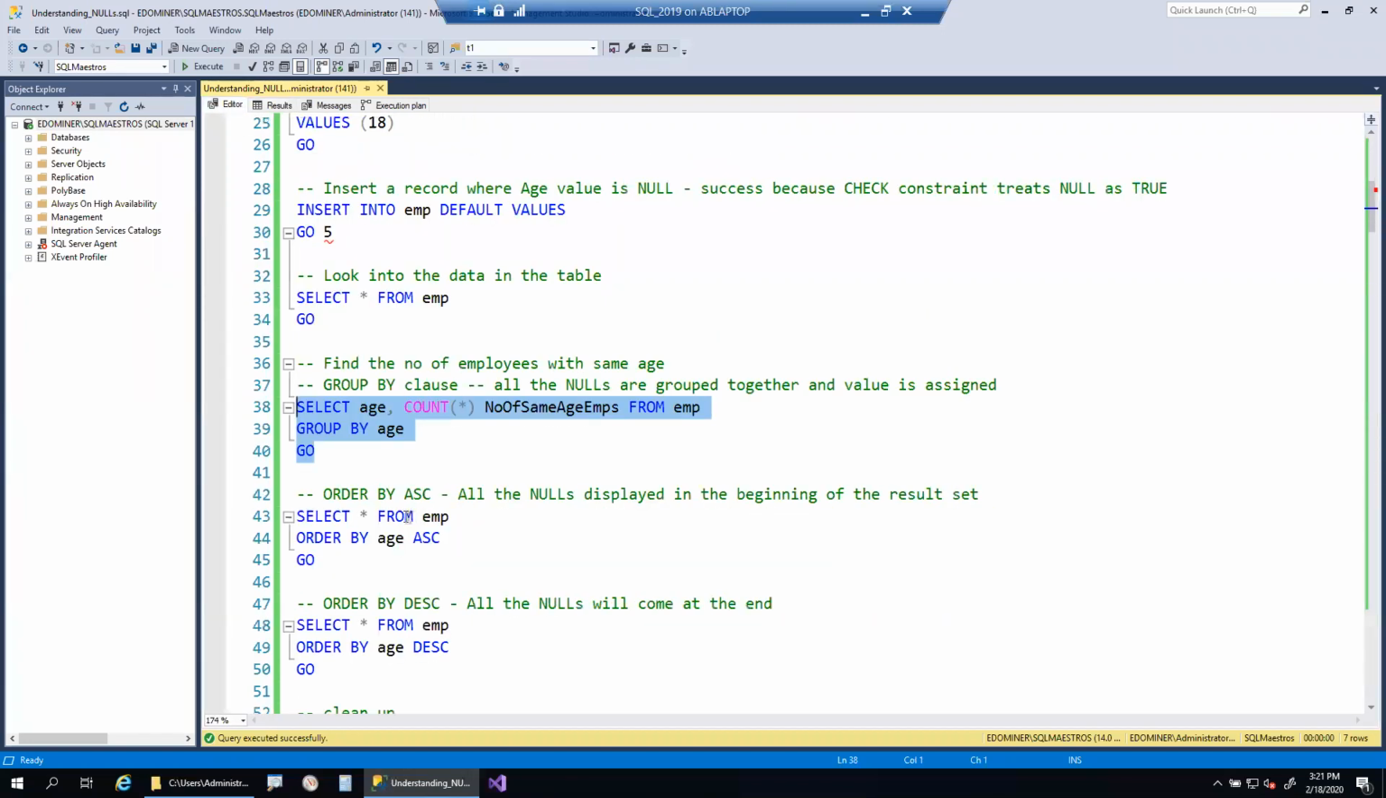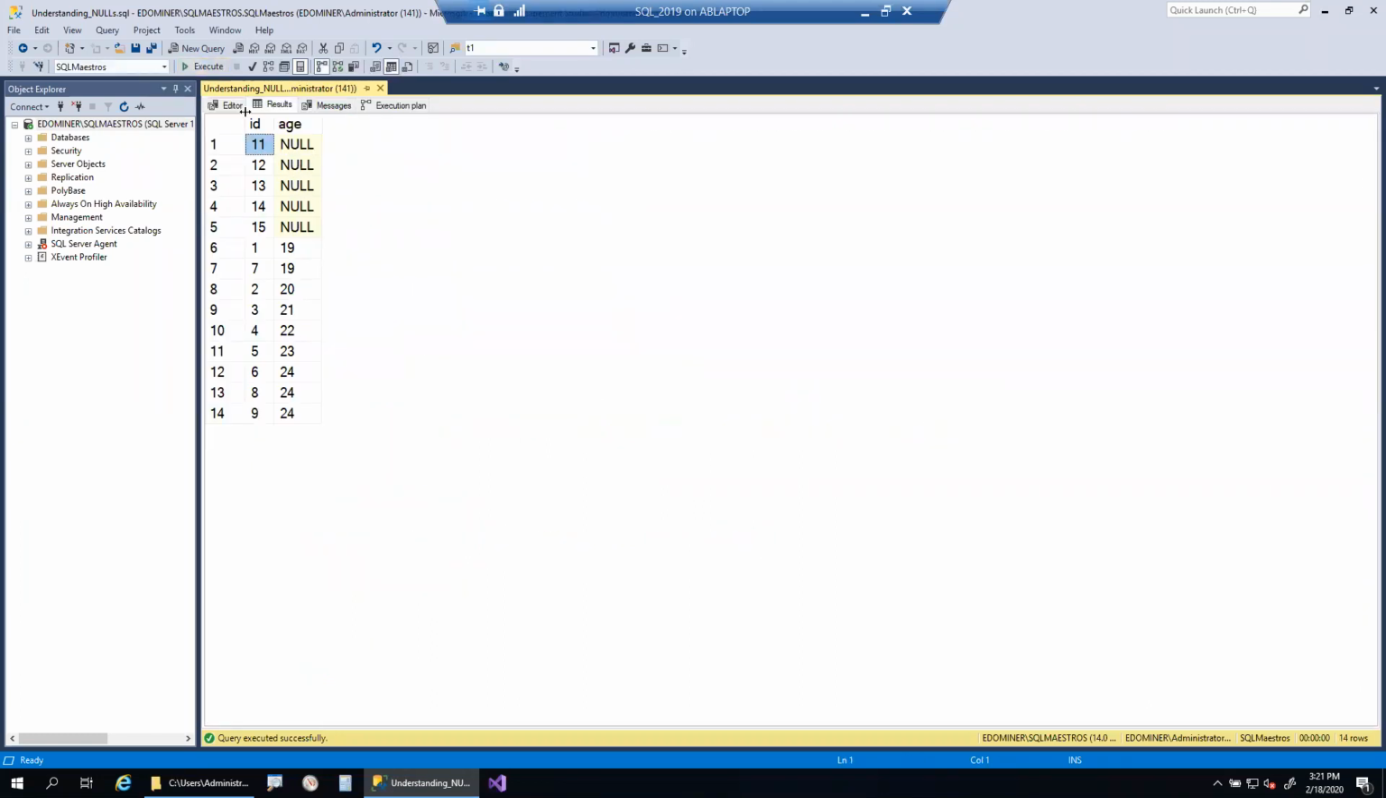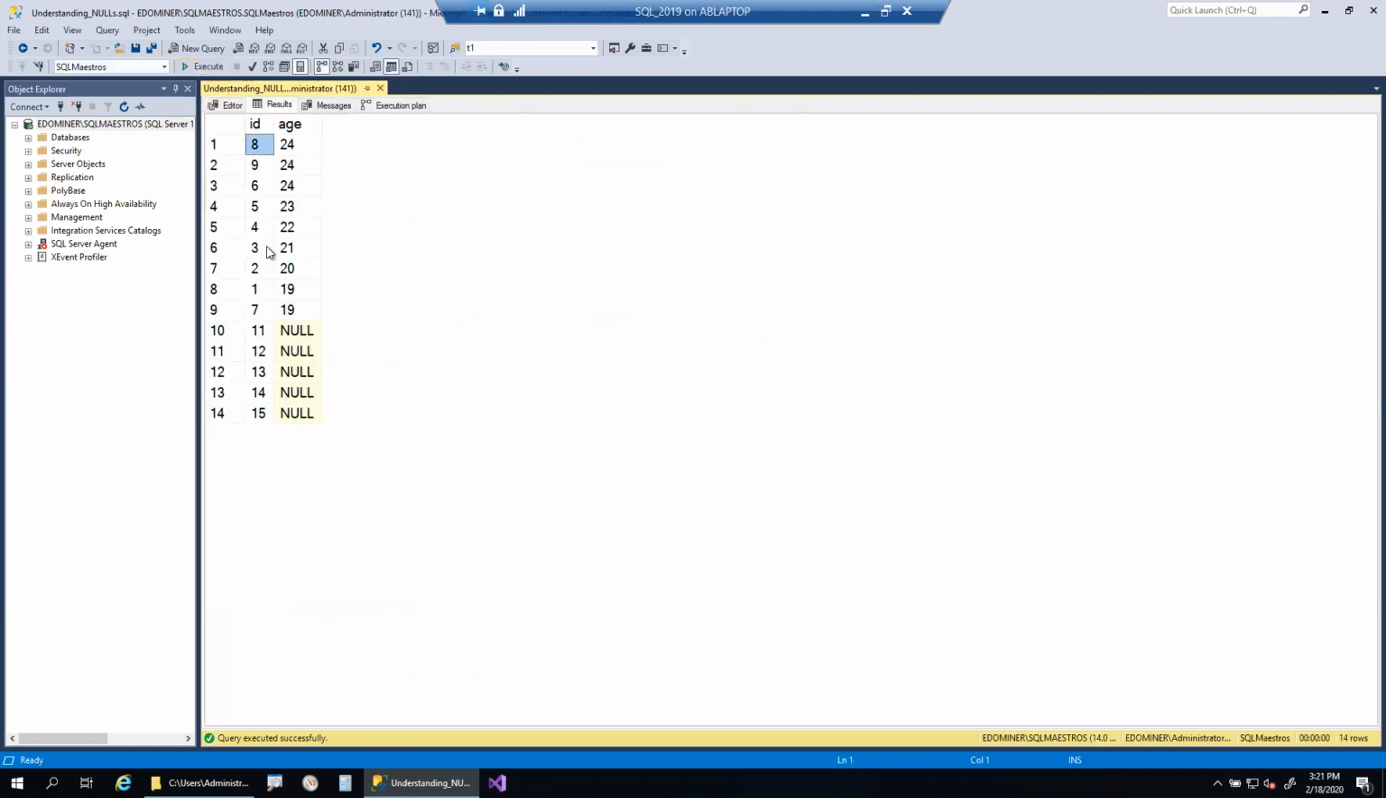Similarly, as I already told you, whenever you arrange the data in ascending order or descending order, if you arrange the data in ascending order, all the nulls will come on top. And if you arrange the data in descending order, all the nulls will come at the end. So this is our general understanding.